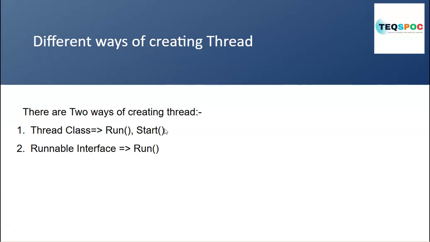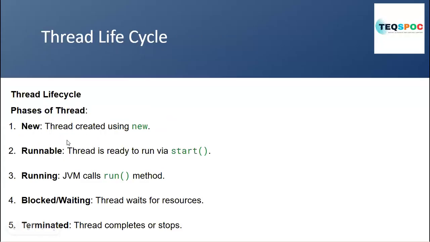Okay, so that is the difference between a run and a start method. Now, let me show you the thread life cycle. What is basically a thread life cycle?